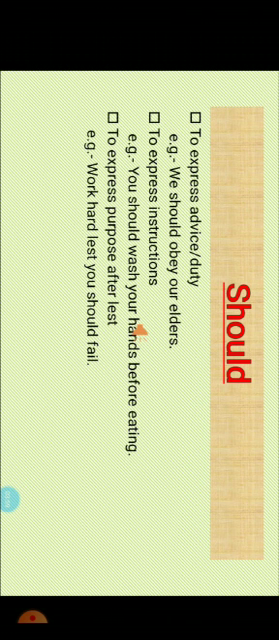Now let us know the use of should. First, it is used to express advice or duty. For example, we should obey our elders. Second, it is used to express instructions. For example, you should wash your hands before eating. Third use, to express purpose after lest. For example, work hard lest you should fail.